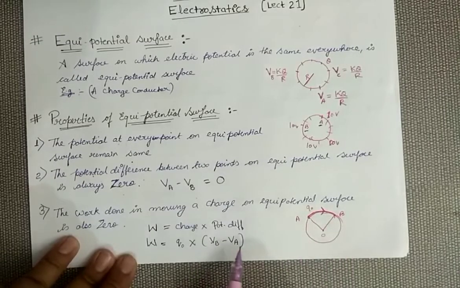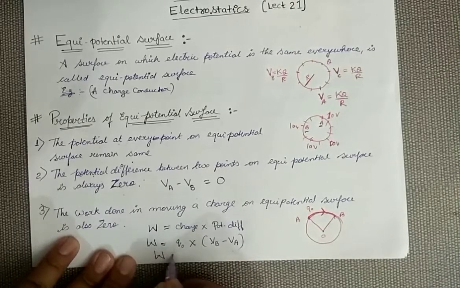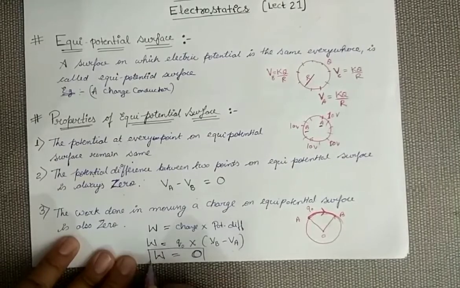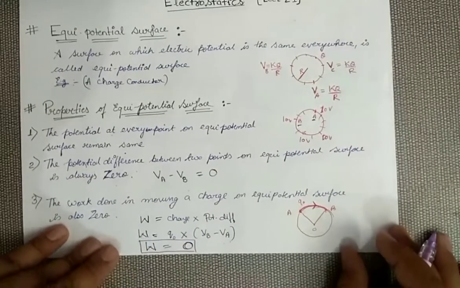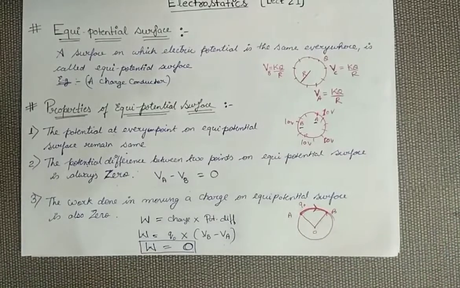So VB is equal to VA, so their difference will be 0. If their difference is 0, then your work done will also be 0. This is a very important point which you have to remember, because in questions they never write the term equipotential. They just give you an example, like a conductor is there, what will be the work done. So try to remember, a charged conductor is itself an equipotential surface. Whenever they talk about the charged conductor, it is an equipotential surface.